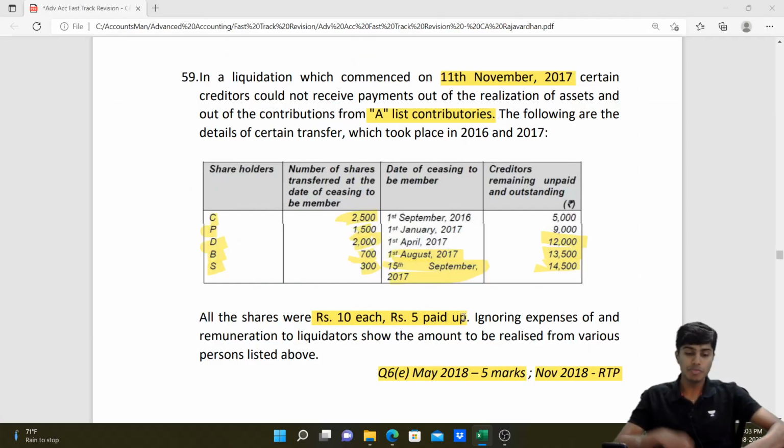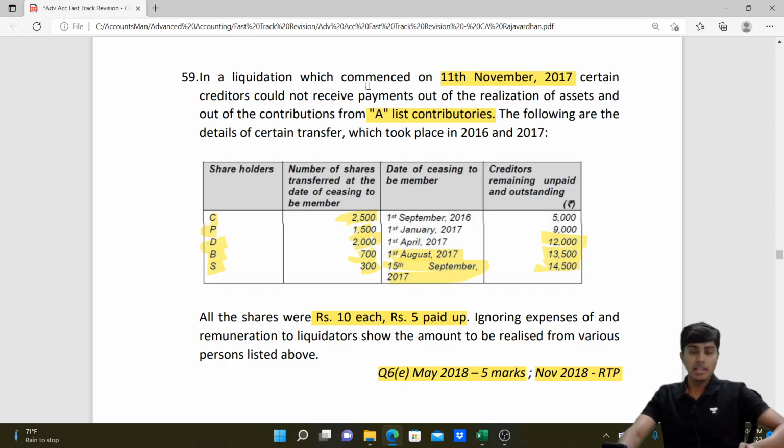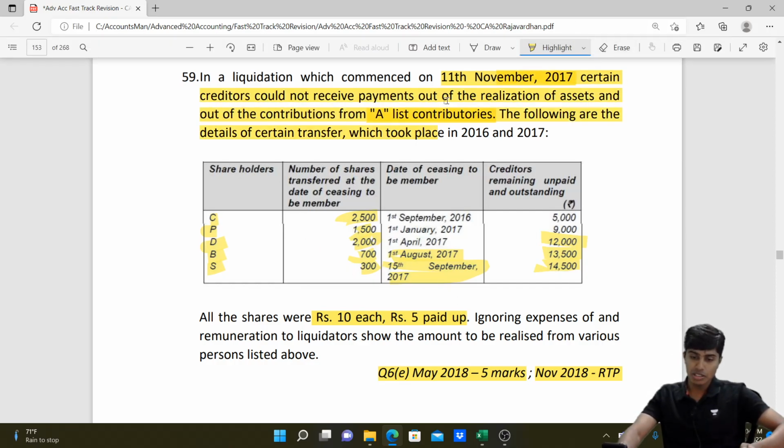I hope you understood. This is question number 59. Let's however do one more question from this topic so that we'll get a good hold on this.